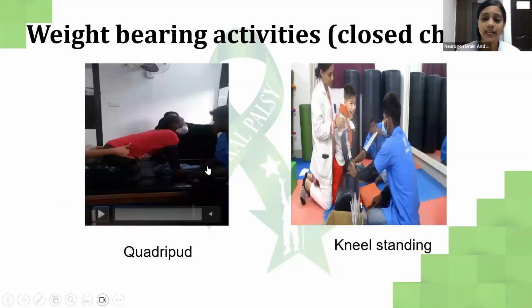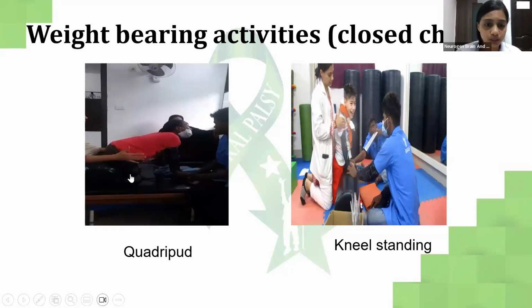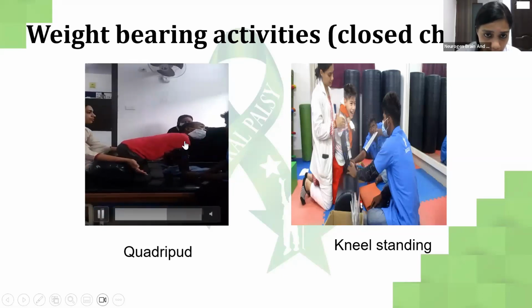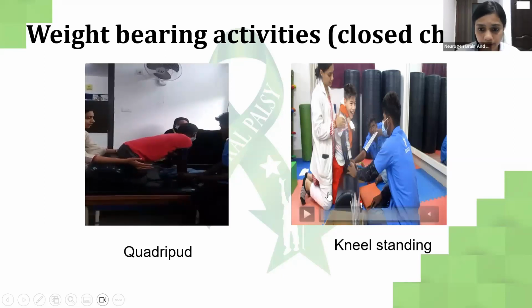Weight bearing activities in closed chain. It's very important for us to give them a lot of closed chain activities because they have to learn to use one of the body parts which is not weight bearing. So closed chain activities will really be useful until they learn to take weight on themselves. So I'm expecting him to maintain this position while the head is extended and there's no other body component which is going into the pattern. Kneel standing.